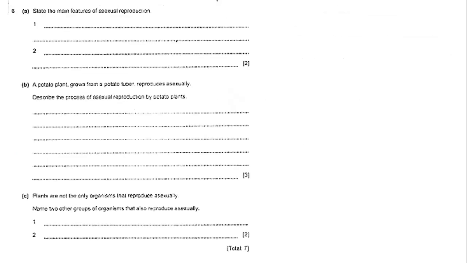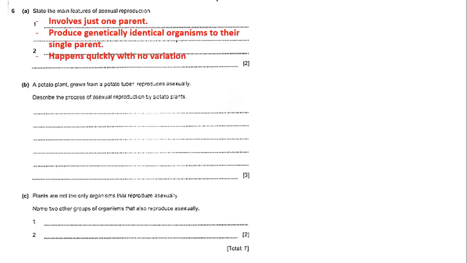So, state the main features of asexual reproduction. What are the main features? You can write any two from the ones that we learned. Involves one parent, produces genetically identical organisms, no variation, fast, or you can choose any two of them.